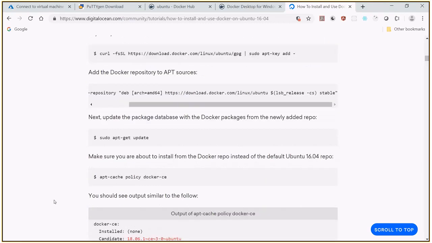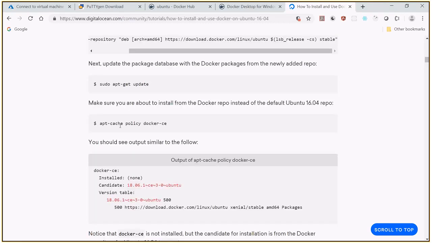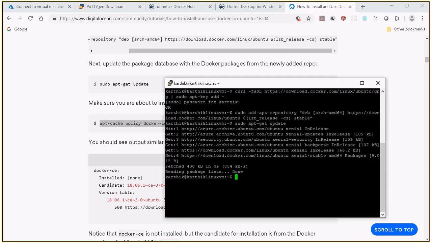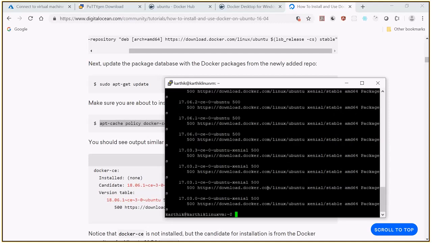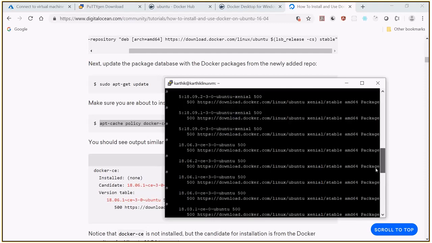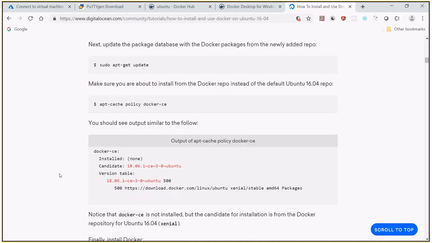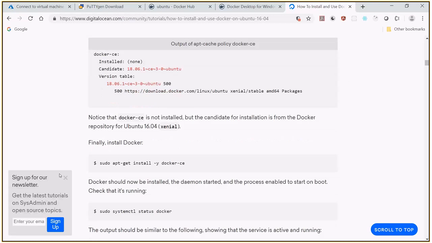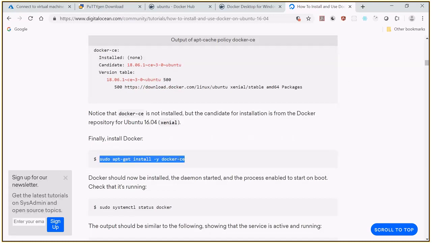Then they are saying to install from the Docker repo. So copying this. Okay, you should see this output. Am I seeing that? Yes, we are seeing something like this, the candidate and all those things. Then notice that Docker CE is not installed. Finally, install Docker. So let me install Docker. Copy.